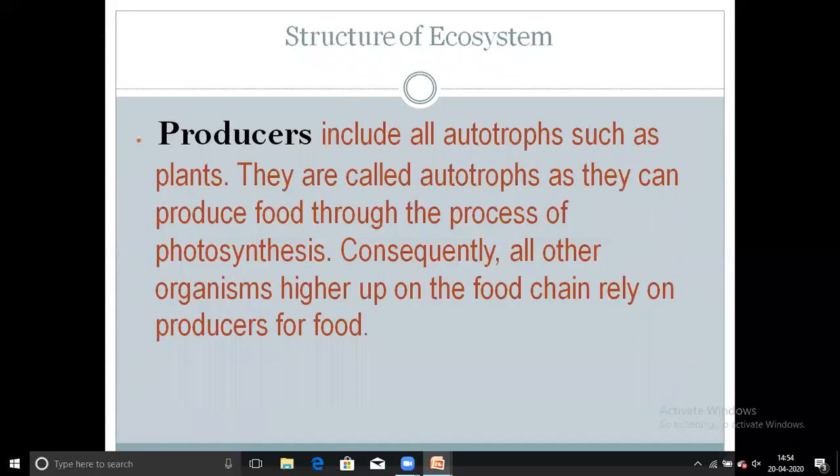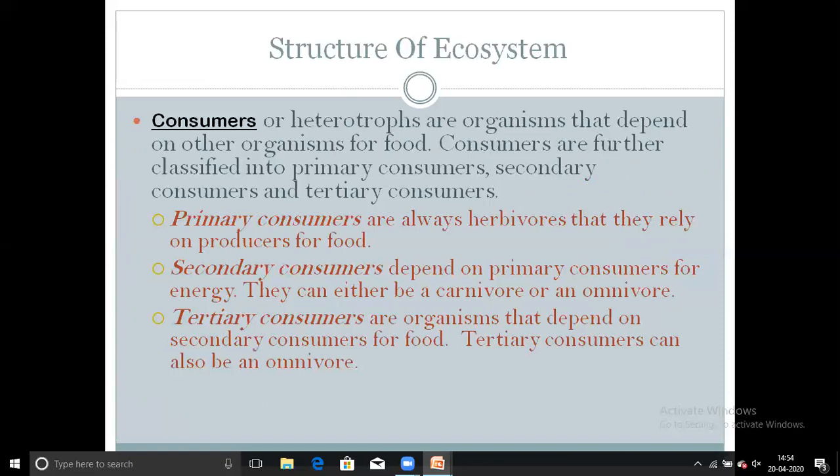Now, first one is producers. Producers include all autotrophs such as plants. They are called autotrophs as they can produce food through the process of photosynthesis. Consequently, all other organisms higher up on the food chain are dependent on producers for food. Second is consumer. Consumers or heterotrophs are organisms that depend on other organisms for food. Consumers are further classified into primary consumer, secondary consumer, and third is tertiary consumer.